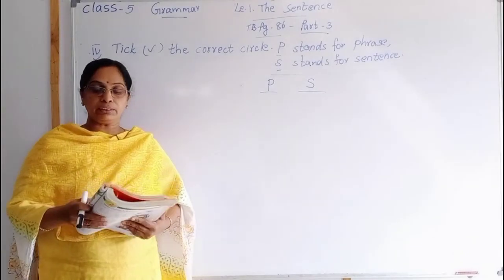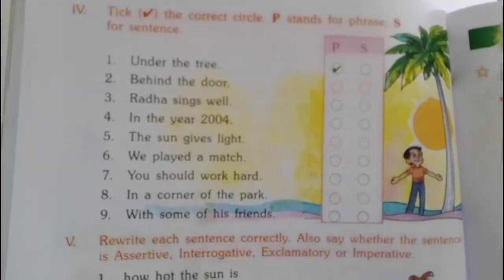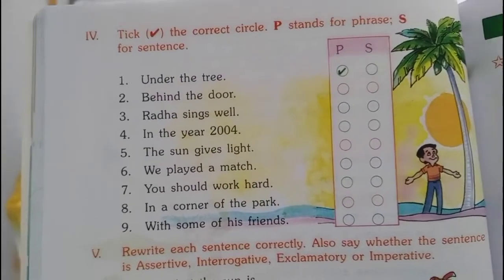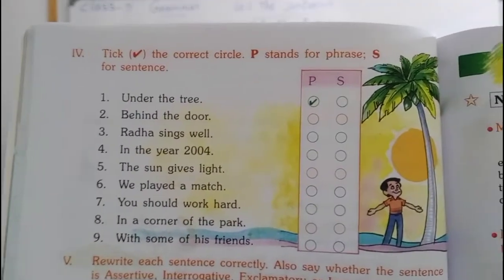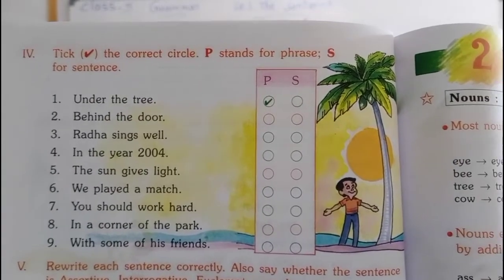Look at the picture in the textbook, children. You are getting 9 sentences here and a box with P and S. You are getting 2 circles for each sentence. Which one is correct? Put the tick in the circle. We'll start writing.